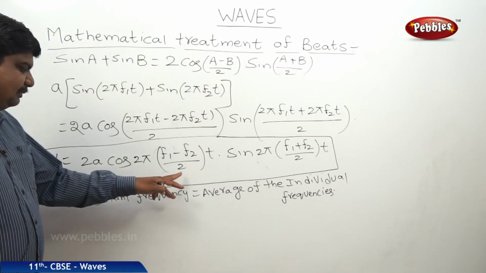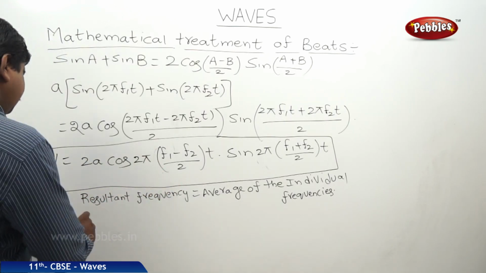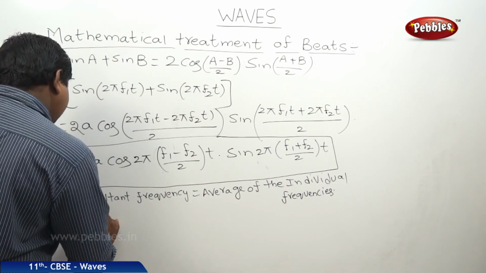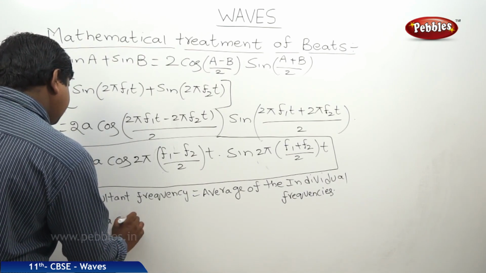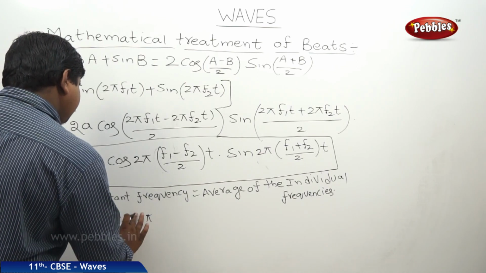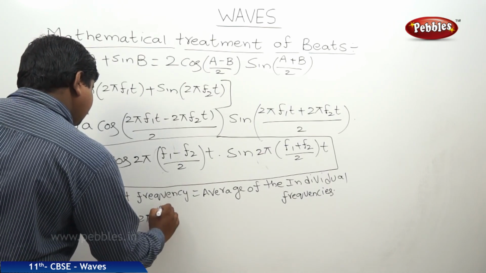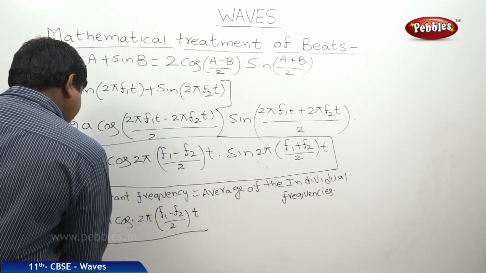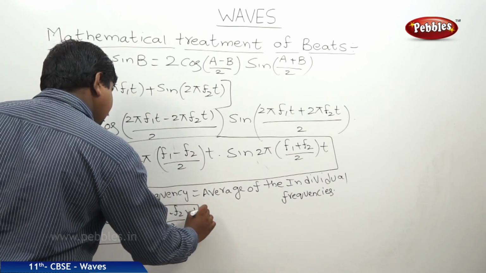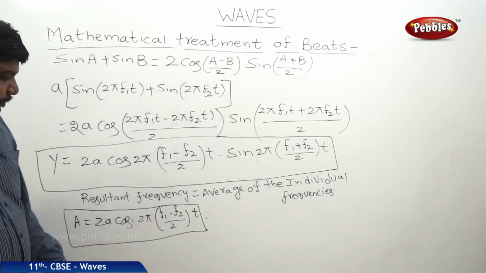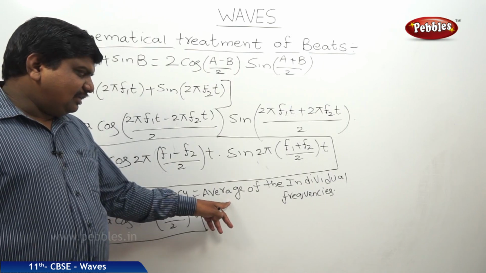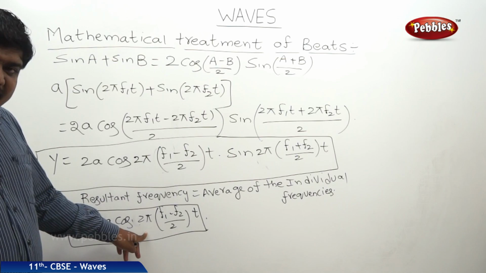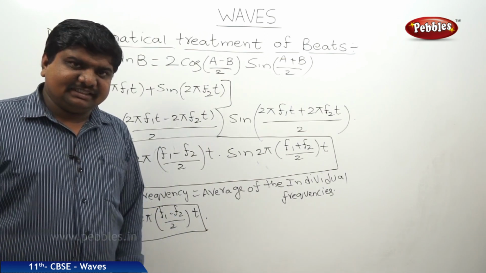What about the displacement or amplitude? Amplitude is equal to 2A cos 2 pi into (f1 minus f2) by 2 into t. So these give the beat frequency, the average frequency of the beats, and this is the amplitude of the beat. Now we will see the graphs which are related to these equations.